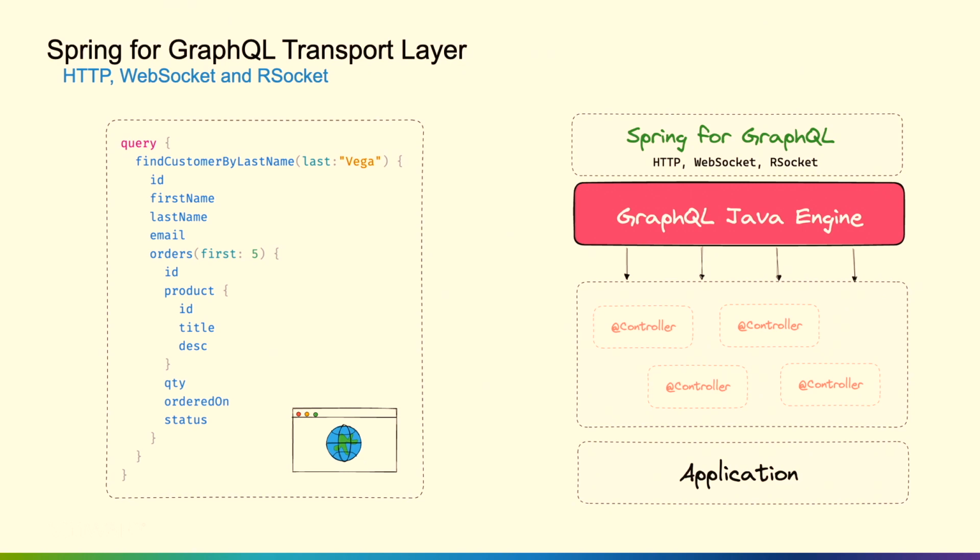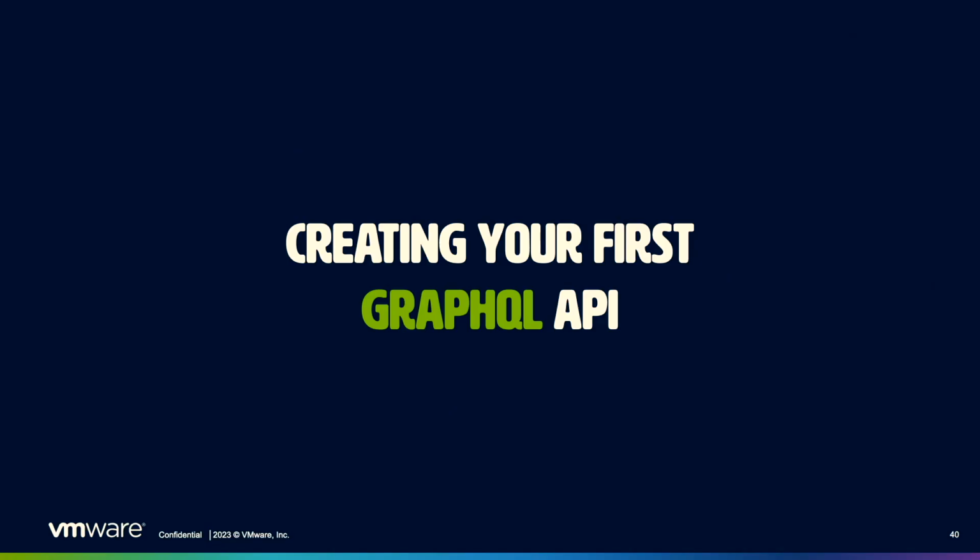Well, in Spring, it's a controller programming model. So in Spring, we define a controller, and we have ways to map methods to the different data fetchers, or define data fetchers, so that when you ask for something, we know how to go out and get it. So we've kind of defined what GraphQL Java is, what Spring for GraphQL is.